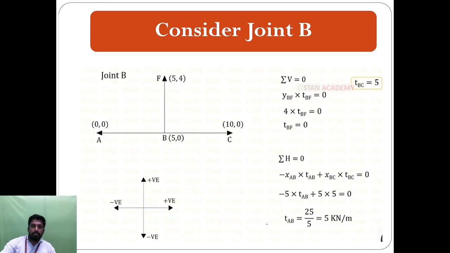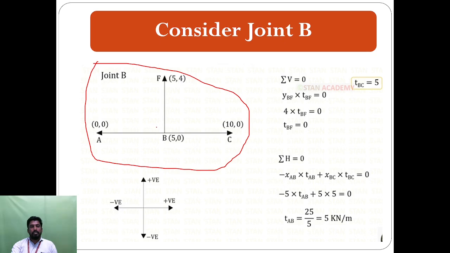Next we consider the joint B from the picture. The figure represents one vertical force and two horizontal forces. First we find the vertical reaction, because there is only one unknown, so it is easy to find the vertical forces. Here the only unknown force is BF.